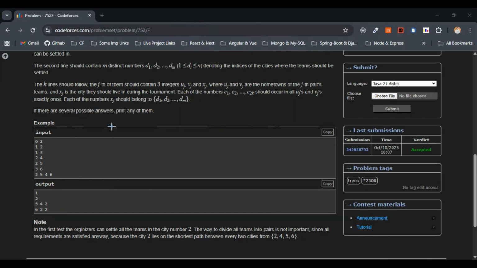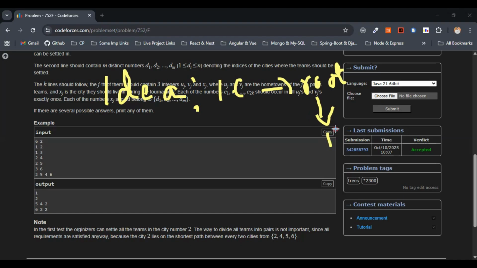Now we have the idea of the question and the input output part. Before hopping into writing the code, let's discuss the approach and the complexities. Let's discuss the idea first. We will be picking one city, nothing but the root, which we can consider initially, so that at least k special nodes are in its DFS subtree.